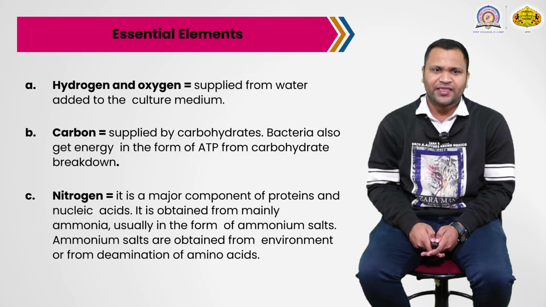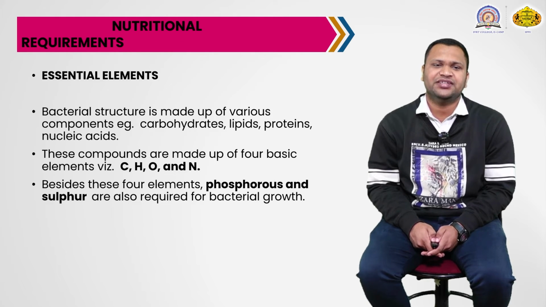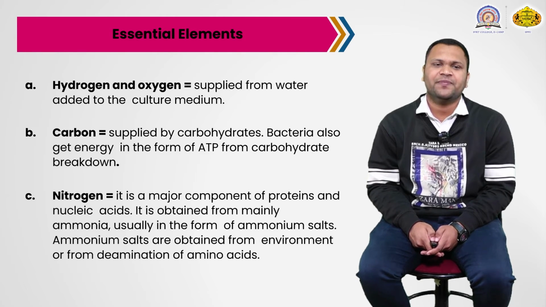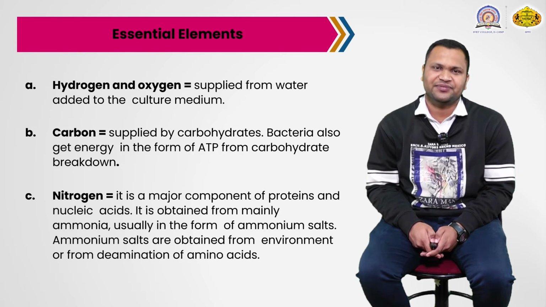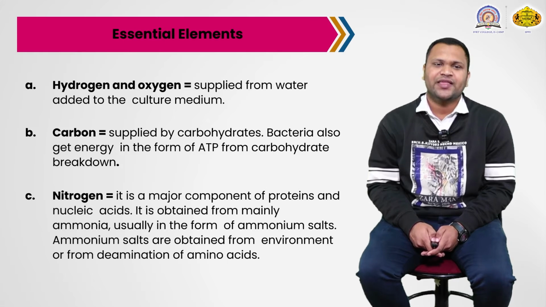We have to discuss the separate role of these basic elements. First, hydrogen and oxygen are supplied from the water added to the culture medium. Carbon is supplied by carbohydrates, sugars like glucose and lactose.